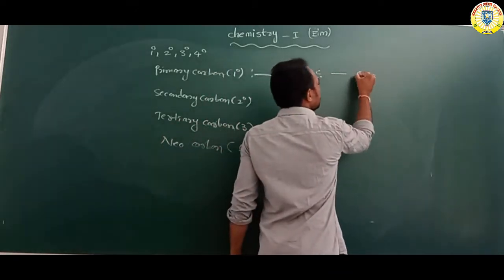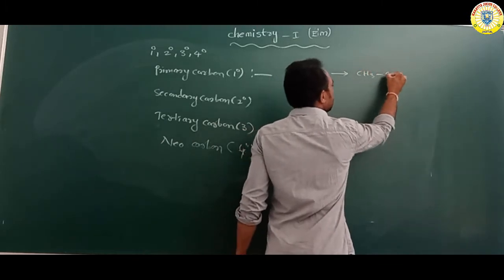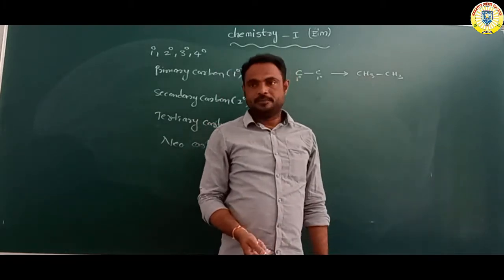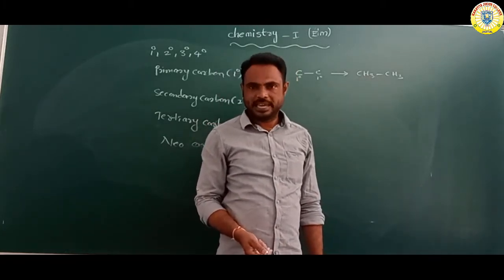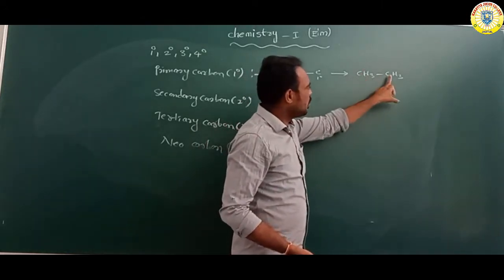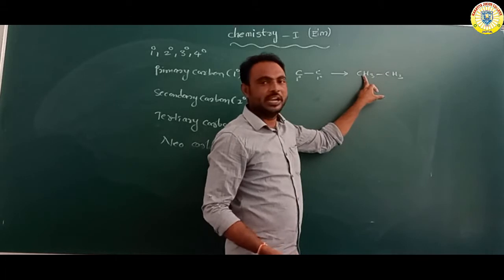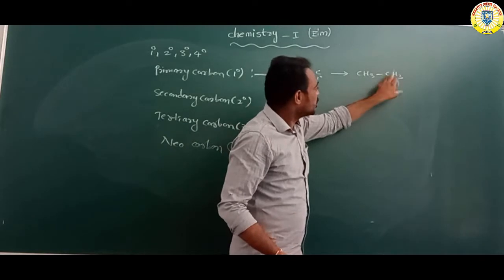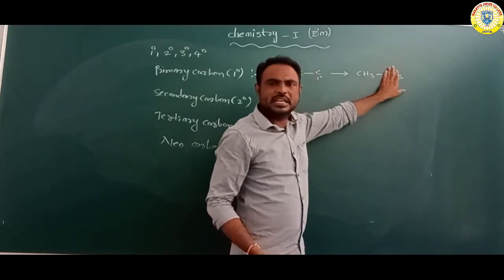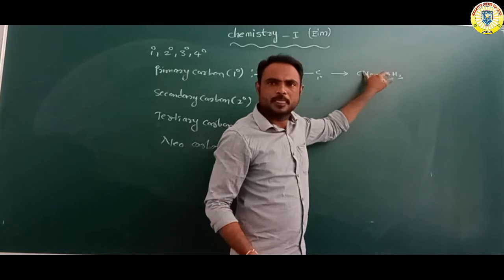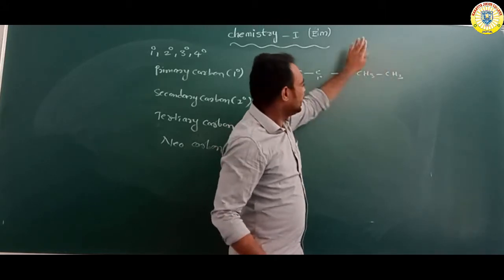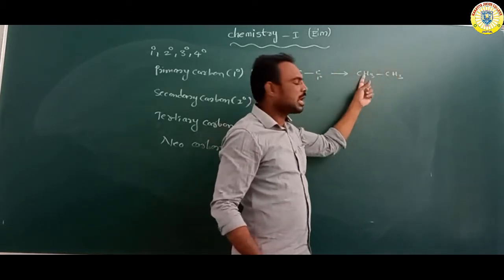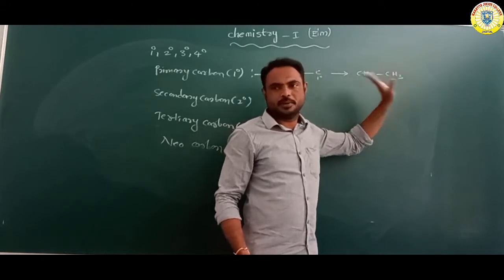Suppose for example CH3 bond CH3. Suppose it is ethane, C2H6 ethane. So this carbon is attached with only one carbon, so it is 1 degree, primary carbon. This carbon also is primary carbon. Okay, this carbon is also attached with one carbon. Could you understand? This carbon is attached with one carbon, so this carbon is also primary carbon.